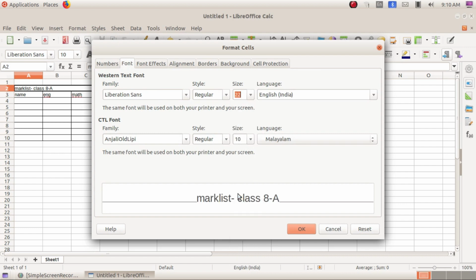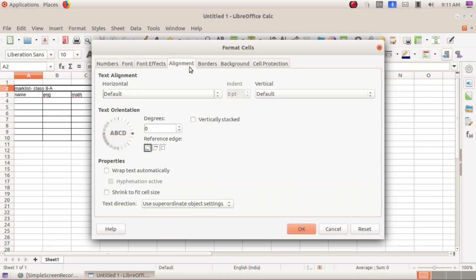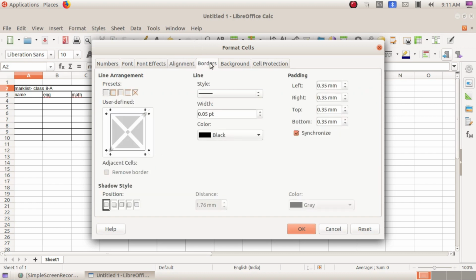See, if we need to add any other font effects, we can add it. See, and alignment. If we want to change, we can change it here. And also we can give borders.